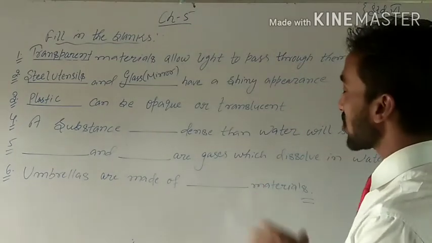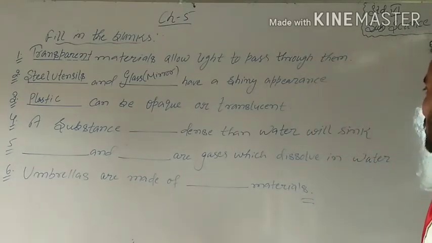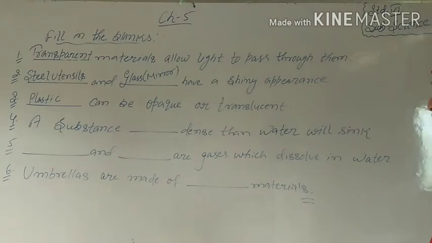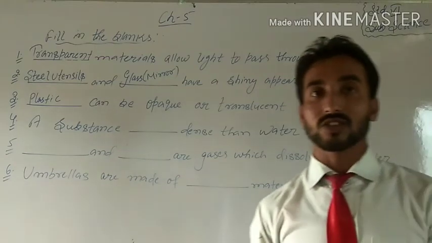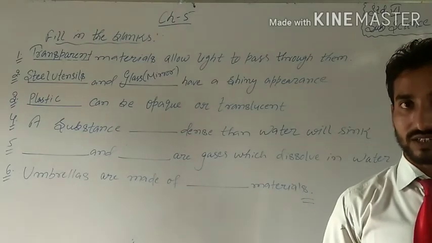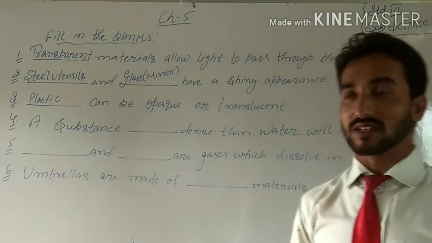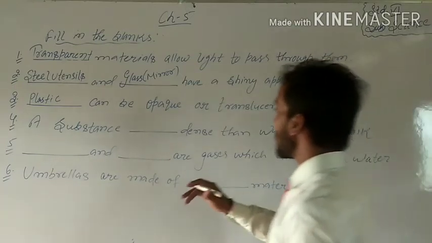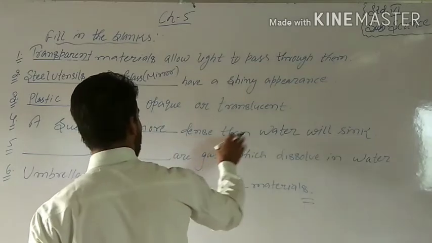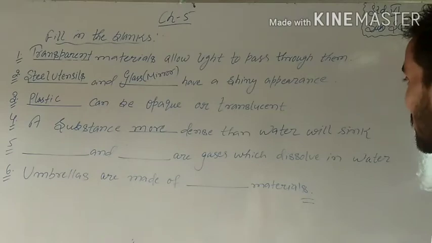A substance, fill in the blanks, dense than water will sink. If I ask you which types of materials have the ability to sink in water, whose density is more than water? Simply, we can say that a substance more dense than water will sink in water.